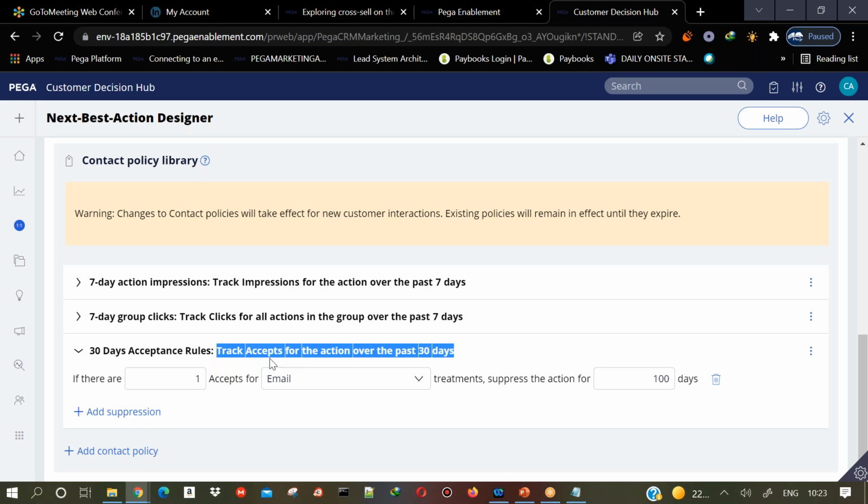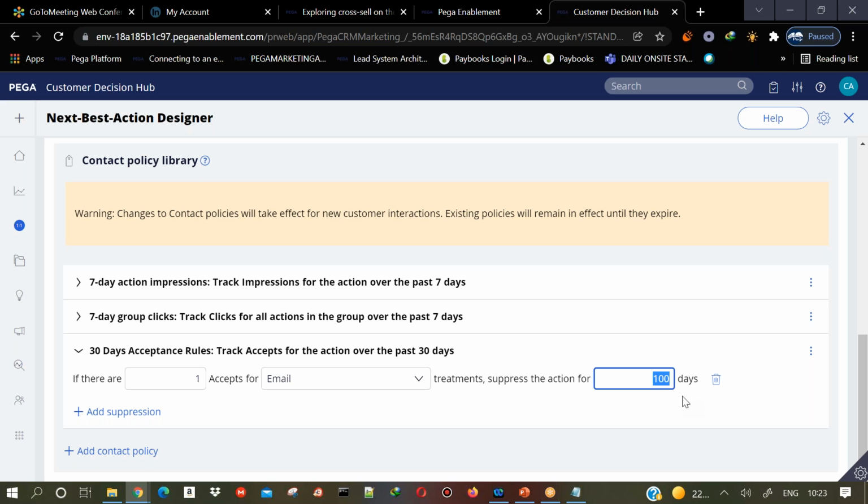If a customer has accepted an offer on email treatments, that means we have sent an email to the customer with the internal treatment that has an accept button and a reject button. The customer has accepted by clicking on the accept button in the email treatment. Then we will not show that offer through email again for the next 100 days.